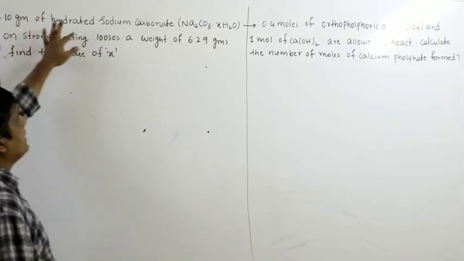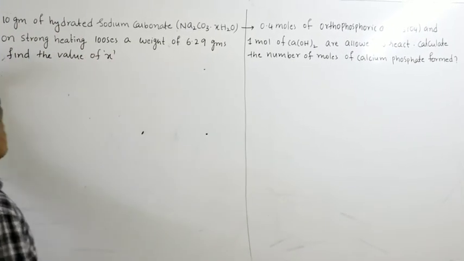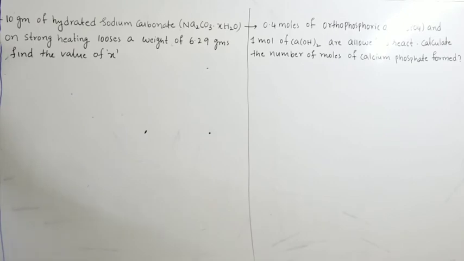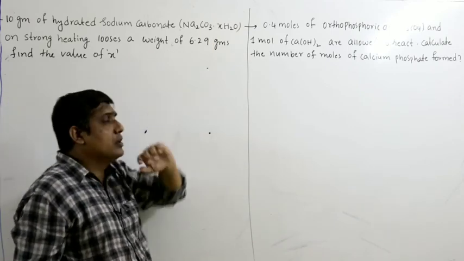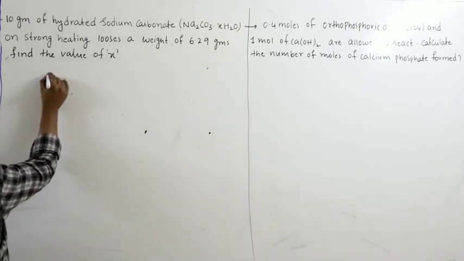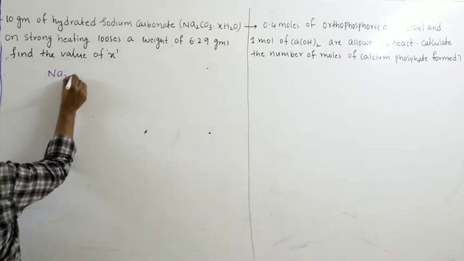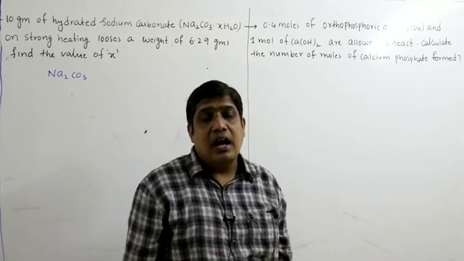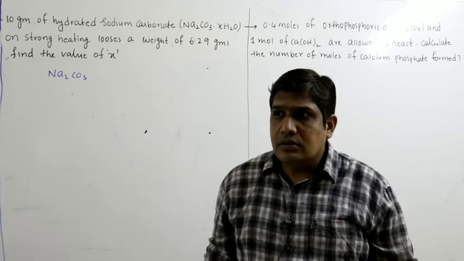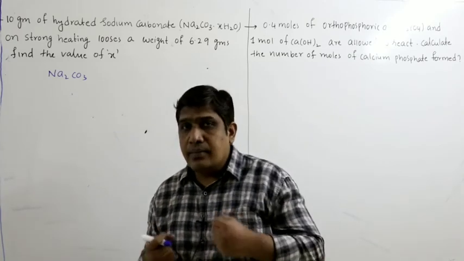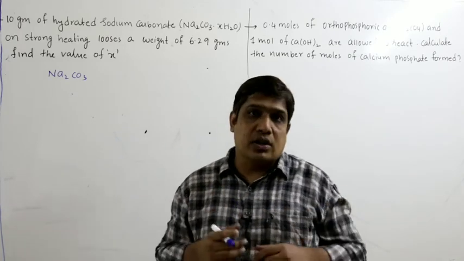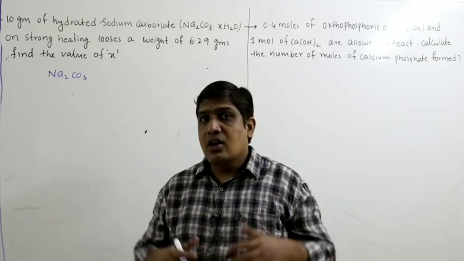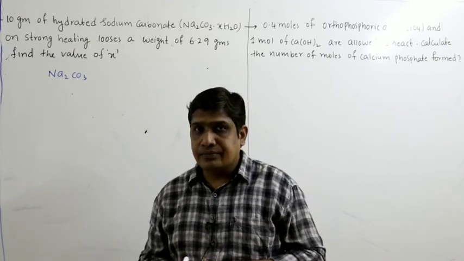10 grams of hydrated sodium carbonate on strong heating loses a weight of 6.29 grams. Find the value of x. So here this is the x you have to find. Right. So what is this hydrated? Na2CO3, if I write like this, it is called anhydrous. Some chemicals have this ability to absorb water vapor, moisture from the atmospheric air.